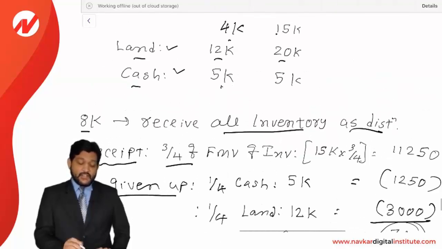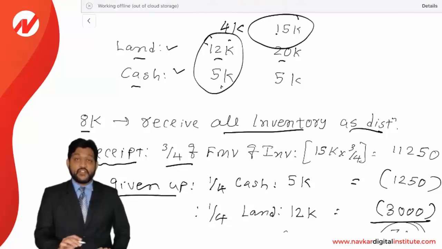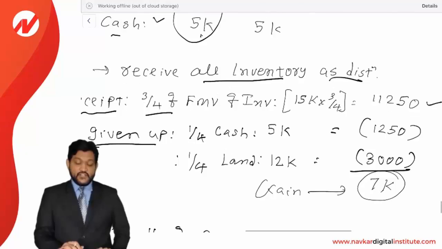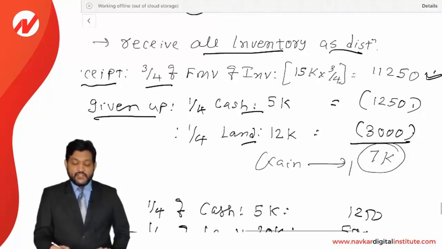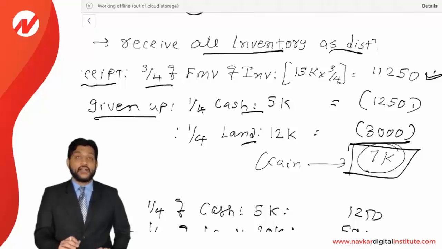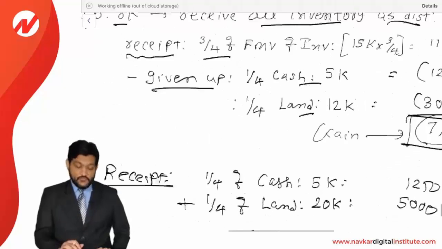Just be very clear here. For given up you need to consider AB, and for receipt you need to consider FMV. So this way we are making the calculation. 15,000 into 3/4, 11,250 is realized, and given up is cash 1/4 and land 1/4, 1,250 and 3,000. So finally 7,000 is the gain to be recognized by the partner. The partner will recognize a gain of 7,000.